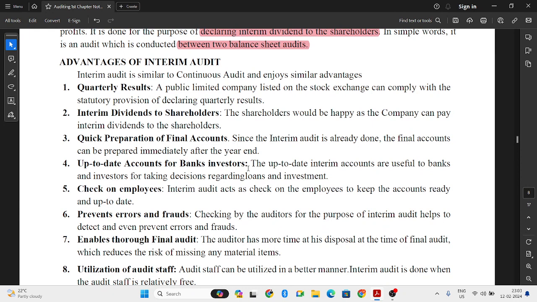Up to date accounts. When you are doing it every quarter or half yearly, your books of accounts will be up to date. So investors can make a decision whether to invest in the company or not, and banks can also think of whether to give the loans or not. So it will be very easy for the banks and investors to take up the decision.